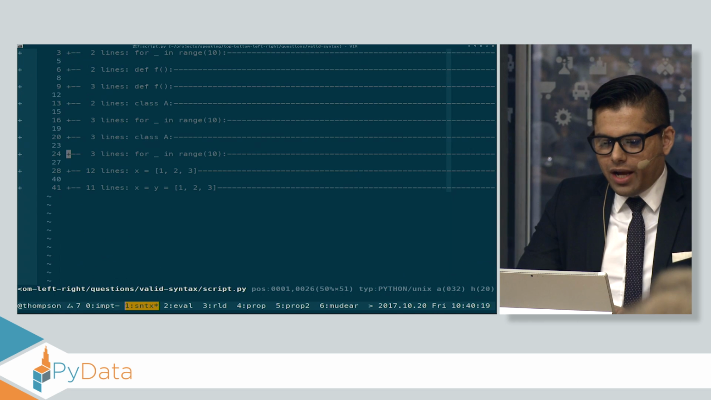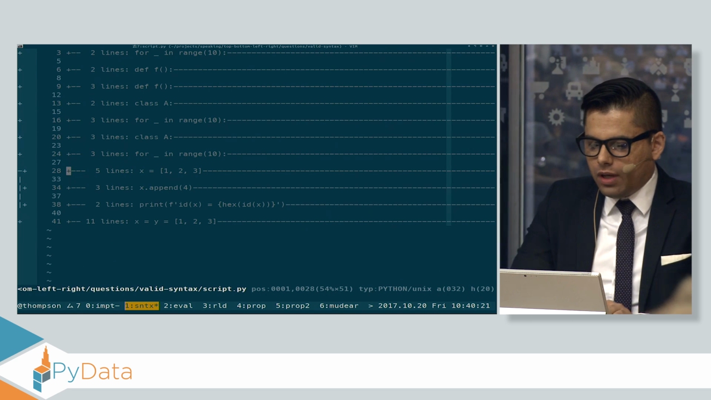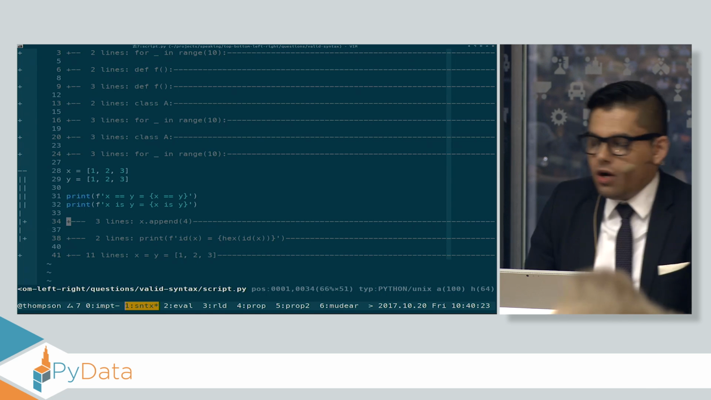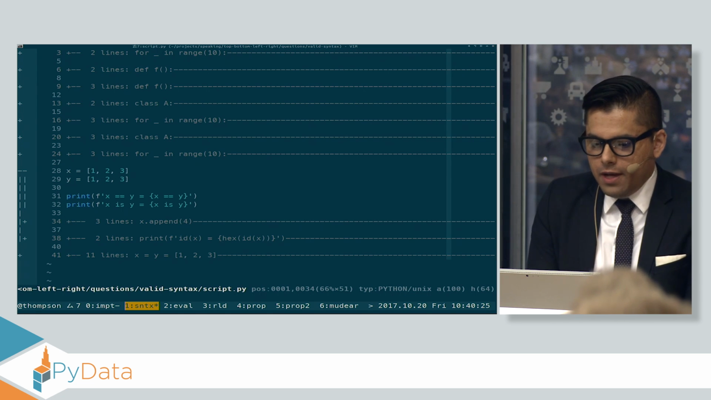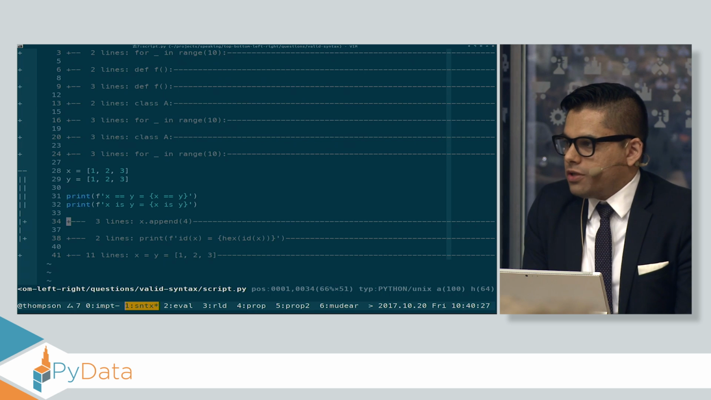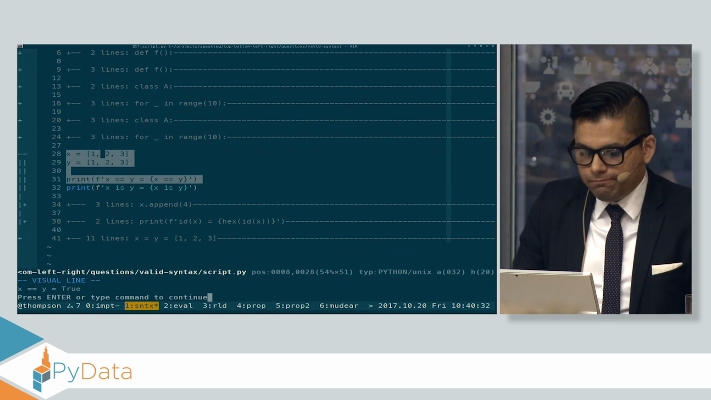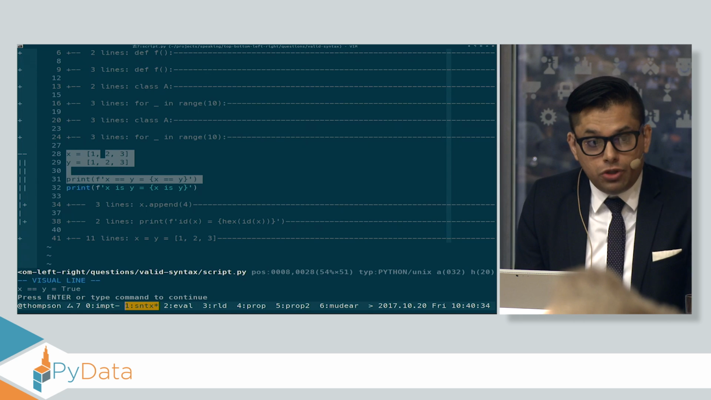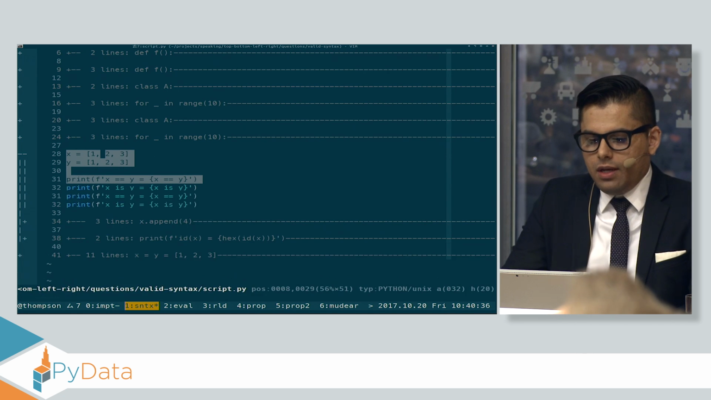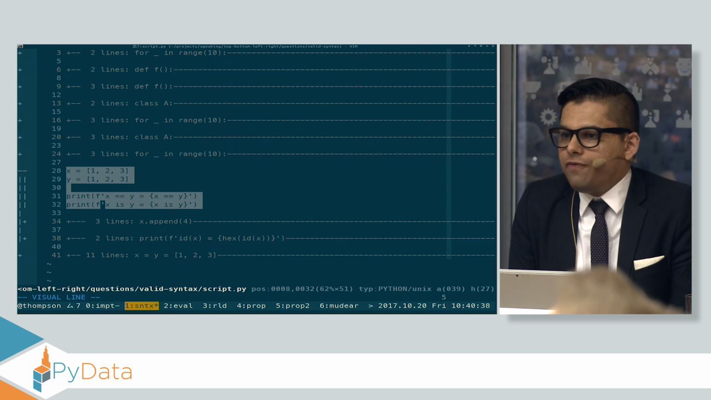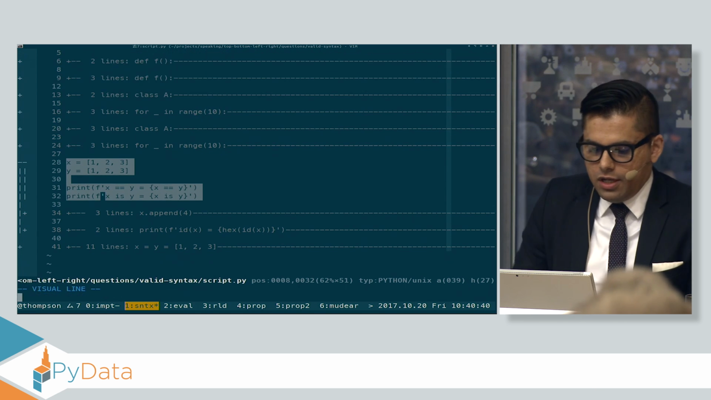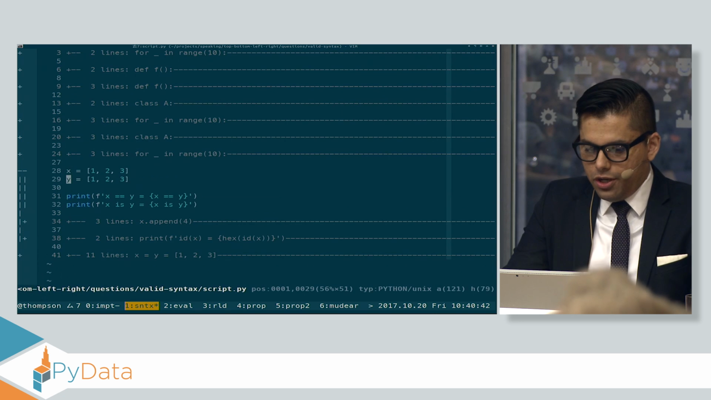Let's make sure that you have a little bit of background information. So I have X, I have Y. They're two lists. Is X equal to Y, true or false? X is equal to Y, true. They have the same contents. X is Y, true or false? False. They are different objects, very good.